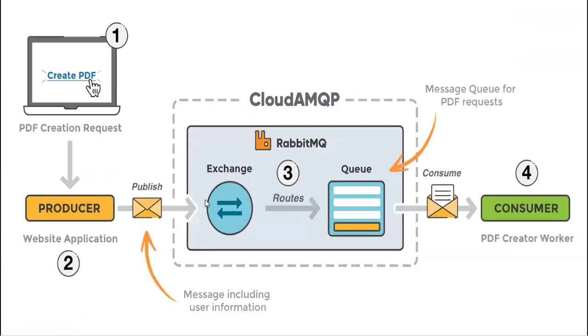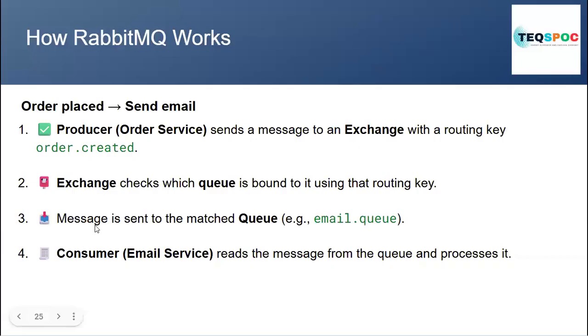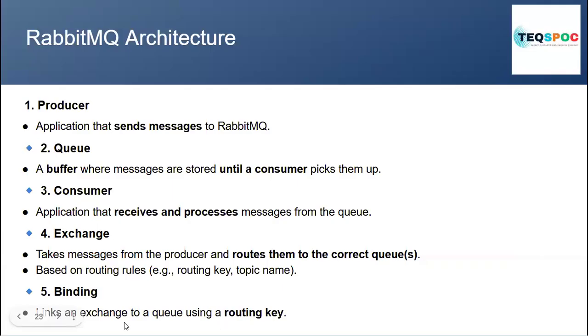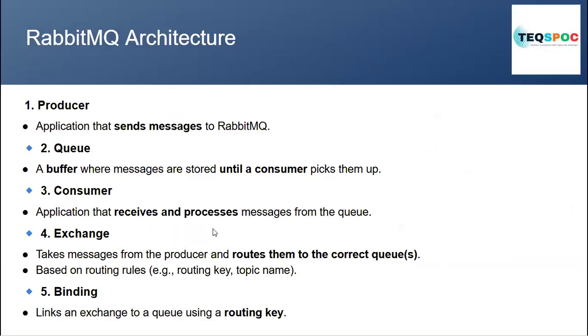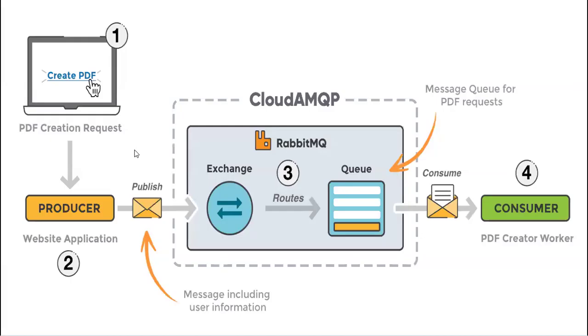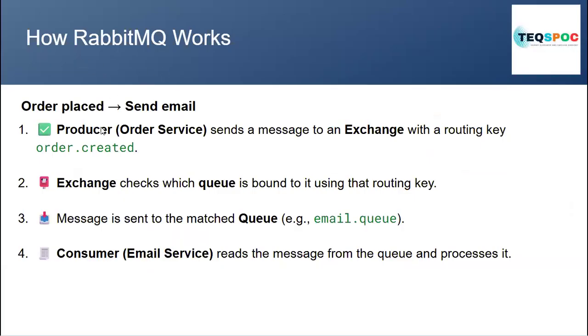Basically, it works in between the producer and consumer, sending a message to the queue with the help of the routing key. Then we have binding, which links the exchange to the queue using a routing key. With the help of binding, the message is linked to a routing key. That is binding. It basically helps us bind the message to the queue. Now, how does RabbitMQ basically work?